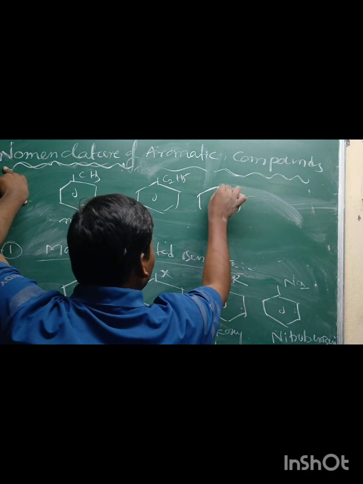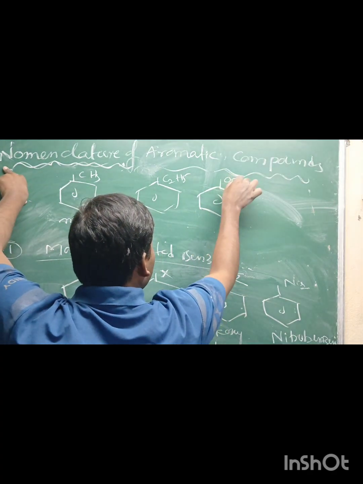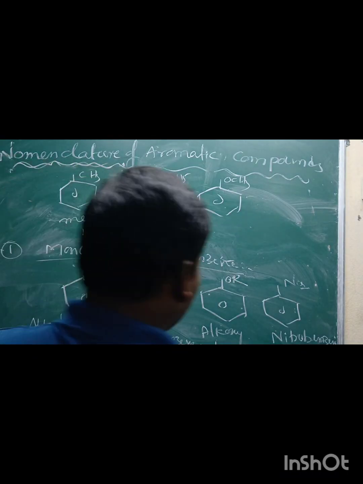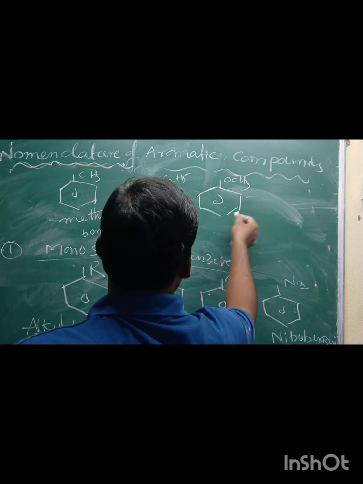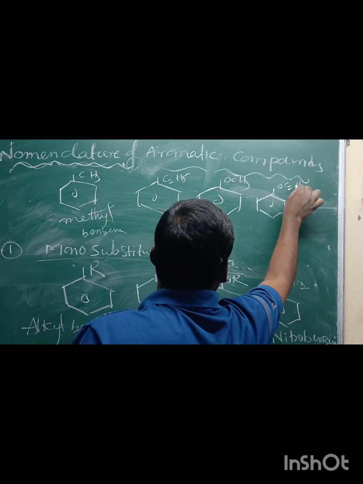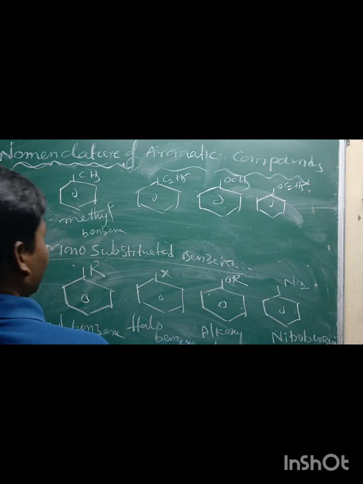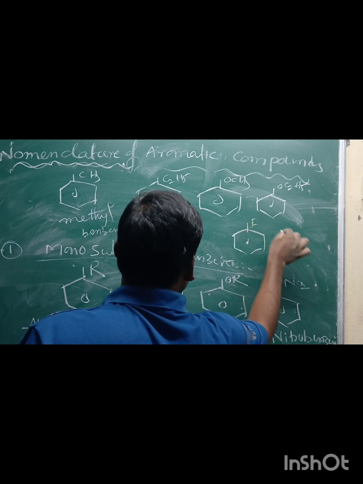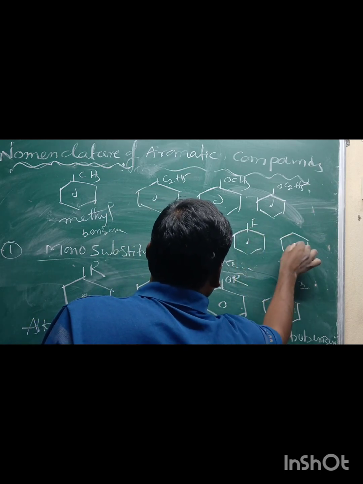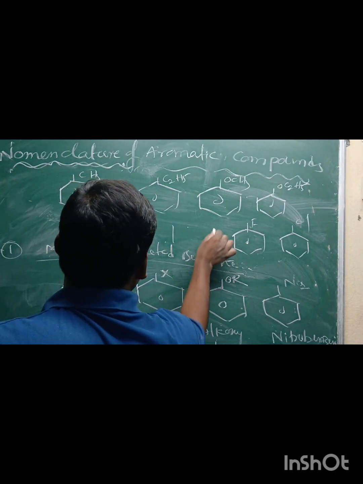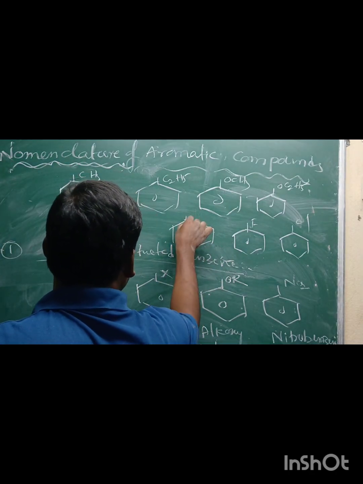If you take OCH3, methoxybenzene, it is also called anisole. Okay, methoxybenzene, ethoxybenzene, propoxybenzene, etc. Halogens: if fluorine is connected to the benzene, fluorobenzene. Chlorine connected to the benzene, chlorobenzene. Br connected to the benzene is called bromobenzene.